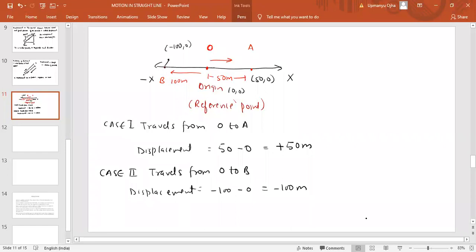Displacement is final position minus initial position.